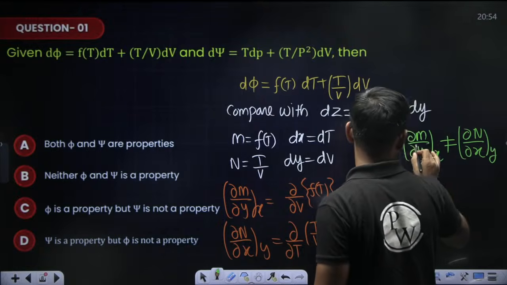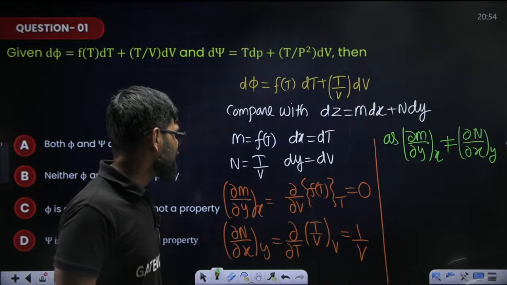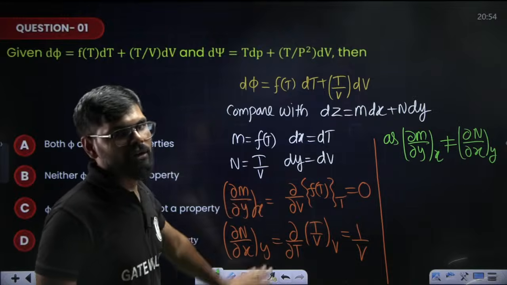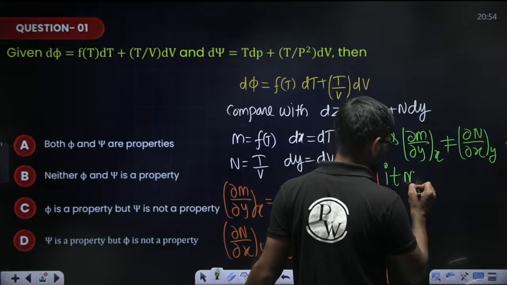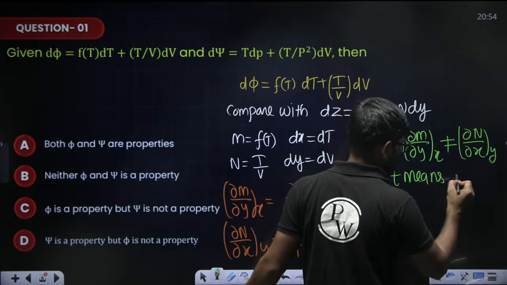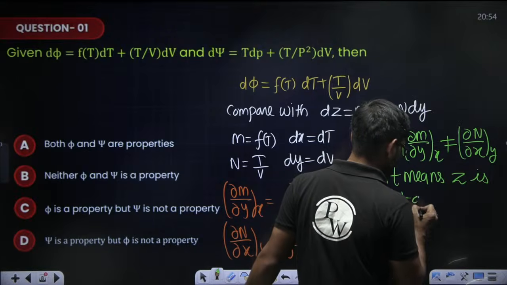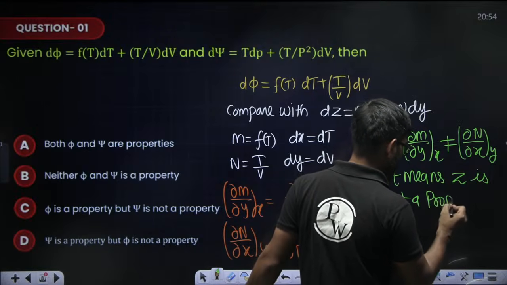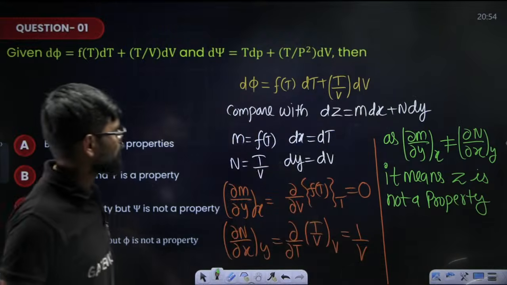It means that it is not a property. z is not a property.